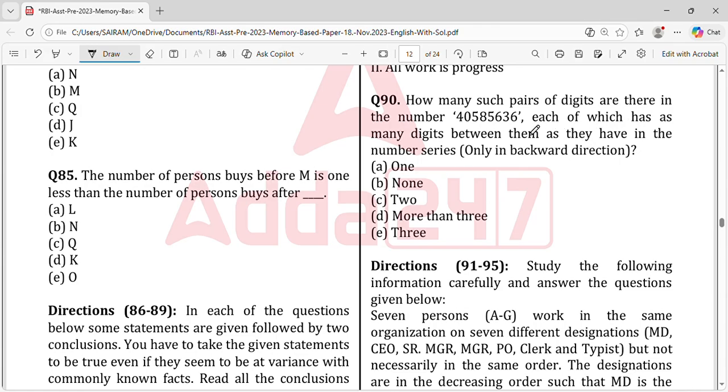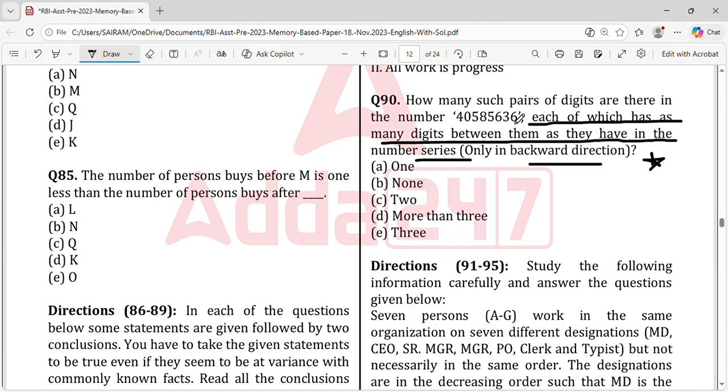You can see in many exams, the number of digits between them, as in the number series. This is asked in many exams. So you're considering it in backward direction, you're not considering both forward and backward direction. Here they are telling with respect to how many pairs of the numbers can be found out.